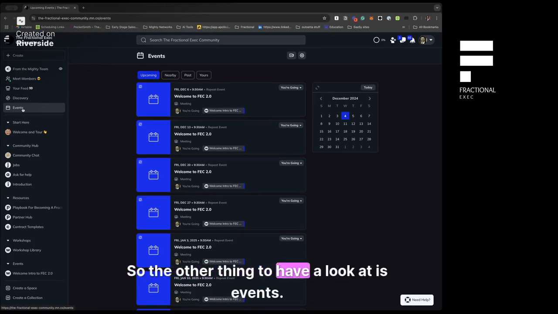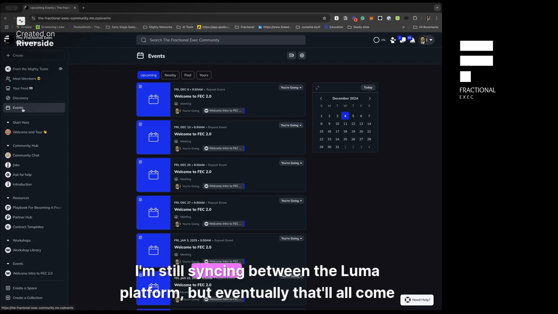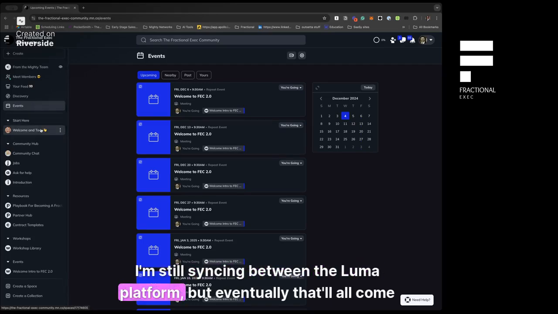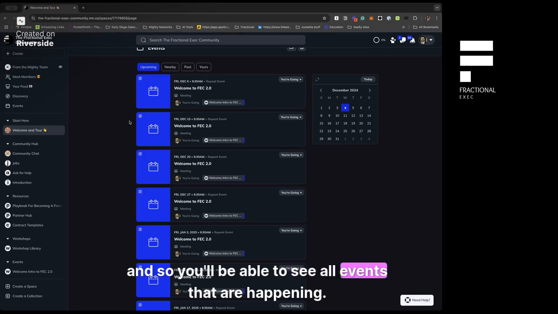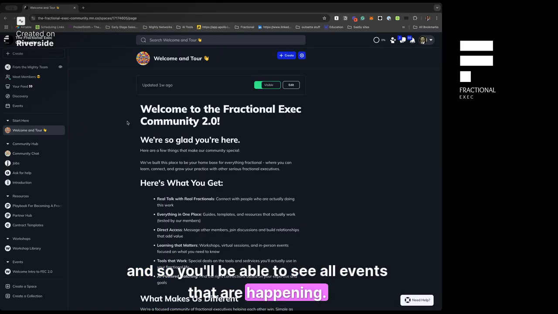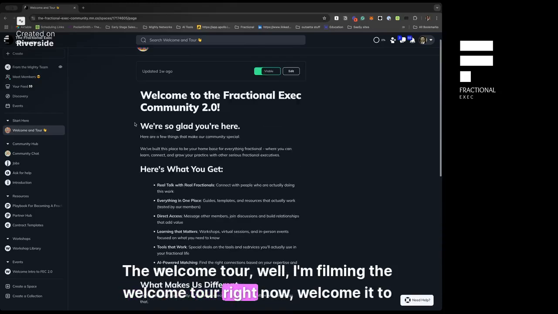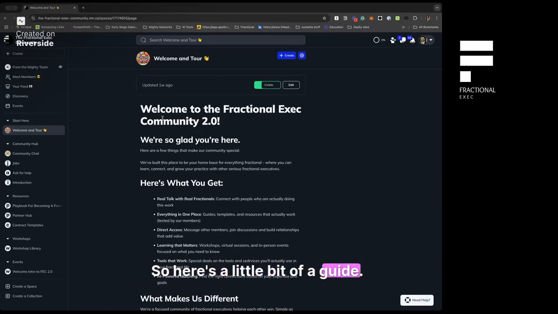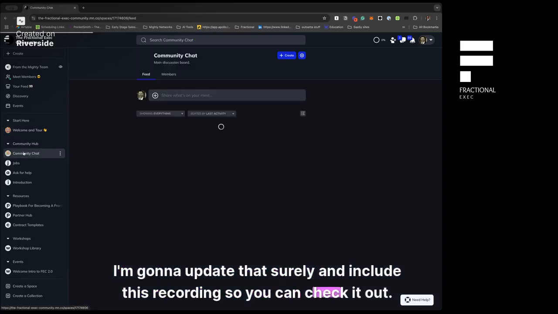The other thing to have a look at is events. This is your global calendar of events. It will show all the events that are happening in the community. I'm still syncing between the Luma platform, but eventually that'll all come in here as well, and you'll be able to see all events that are happening. Then there's the welcome tour. Well, I'm filming the welcome tour right now. Welcome to you. Here's a little bit of a guide that shows you what's happening in here. I'm going to update that shortly and include this recording so you can check it out.